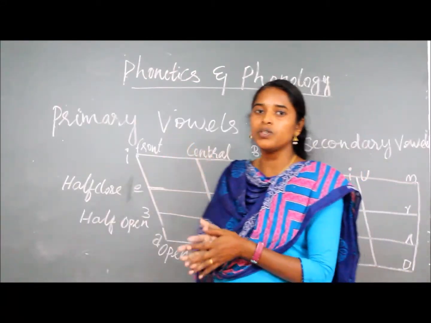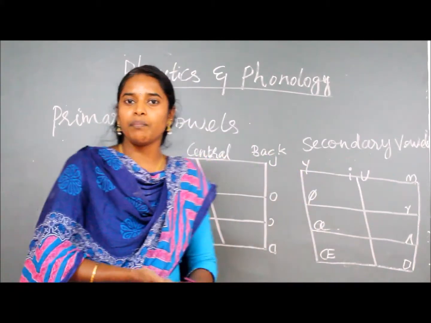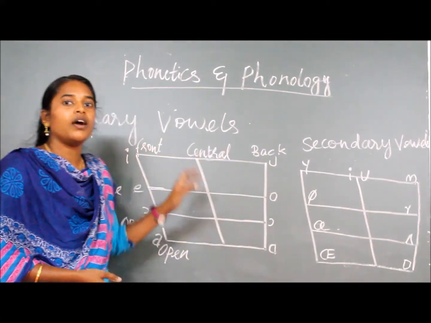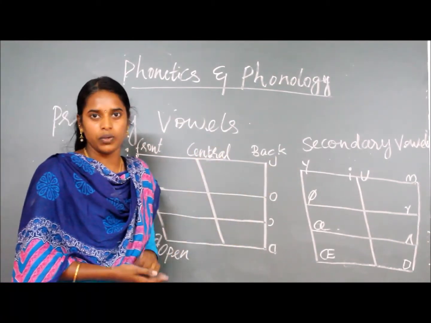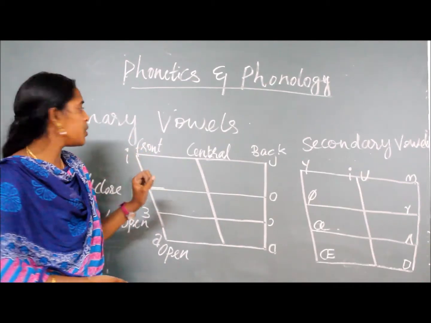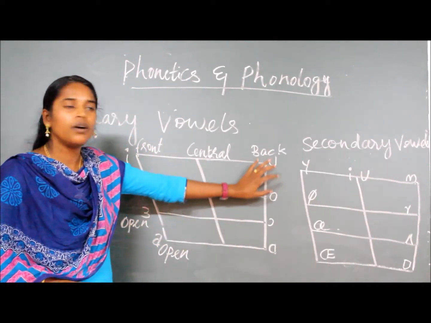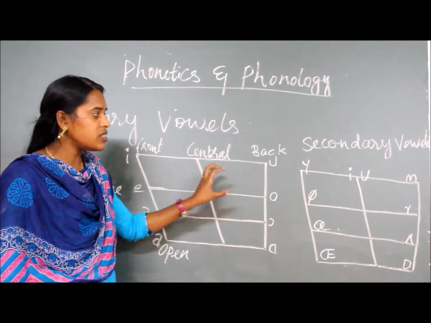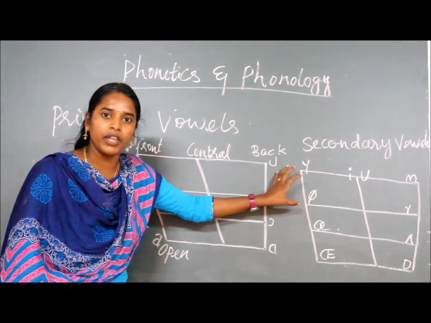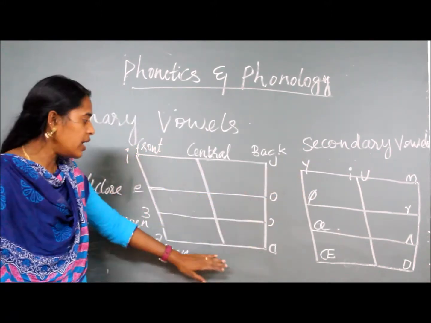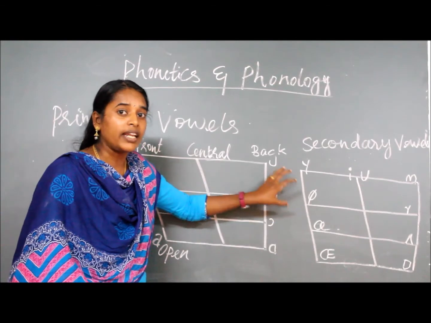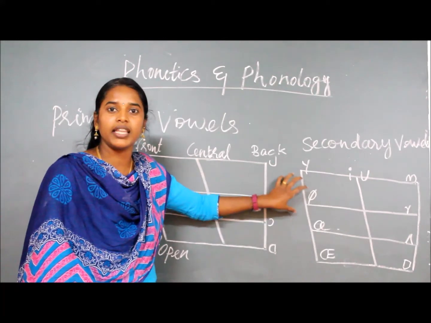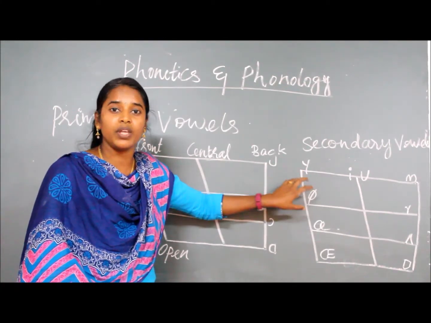So Daniel Jones derived the conclusion about the primary and secondary vowels while finding the structures of these cardinal vowels. According to his conception, you can see there are 8 primary cardinal vowels. Based on this structure only, he brought the changes into the secondary form of the vowels. So according to him, there are 18 cardinal vowels. So these are the primary vowels for understanding the structure and style of vowel quality.